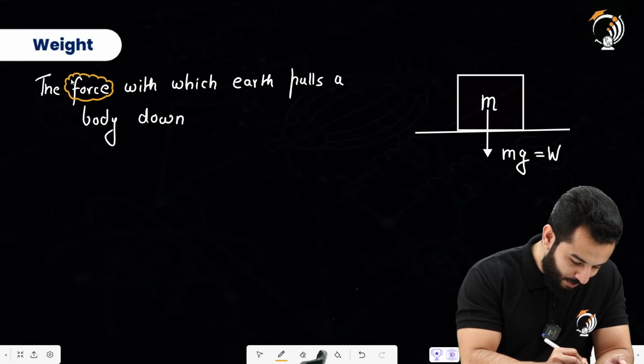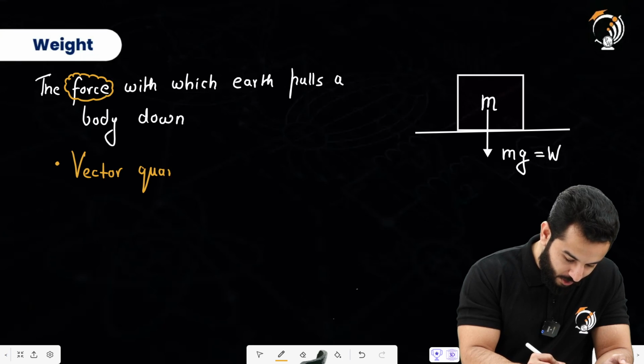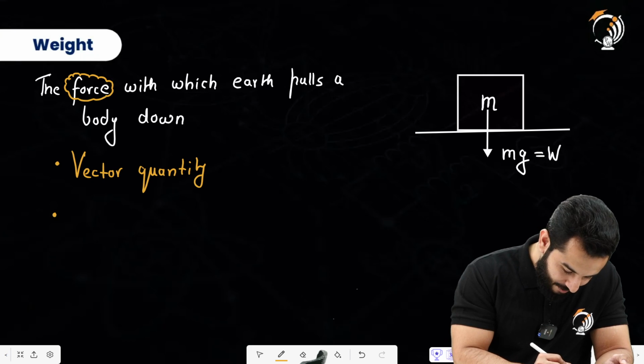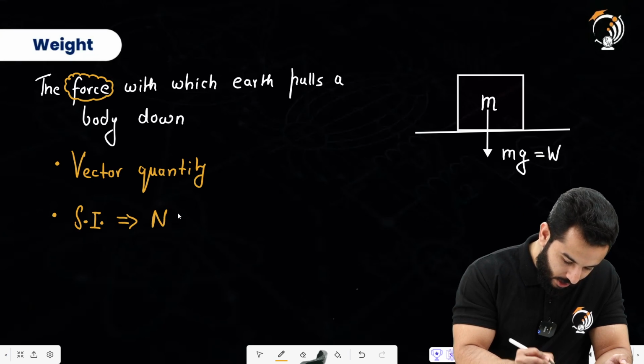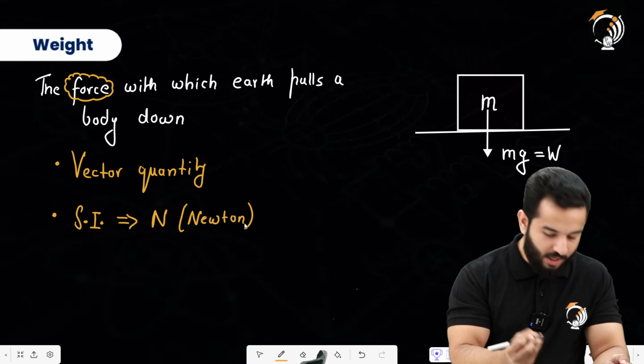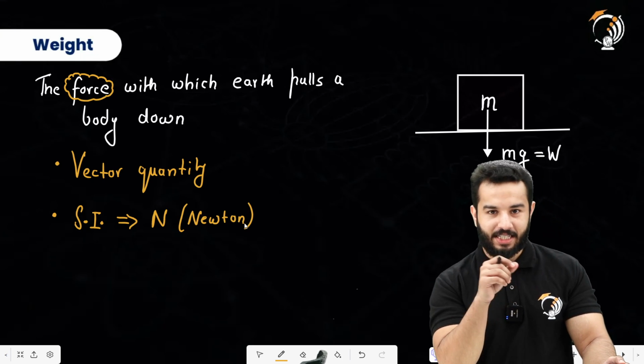Force is a weight, so it means that it is going to be a vector quantity. That's for sure, because it's basically force, right? And the SI unit is going to be newtons, denoted by capital N. These are some of the things that we can easily say just by looking at the definition.